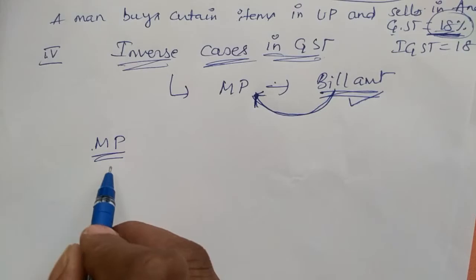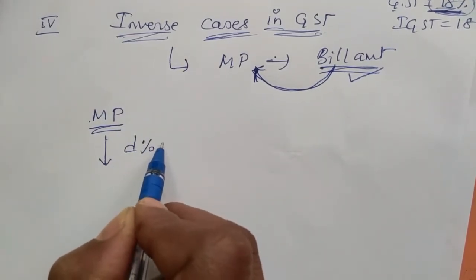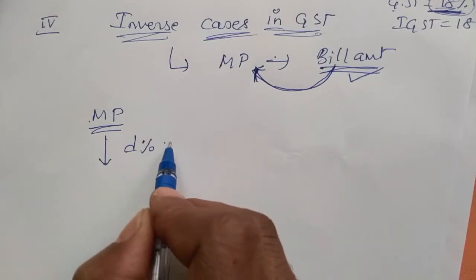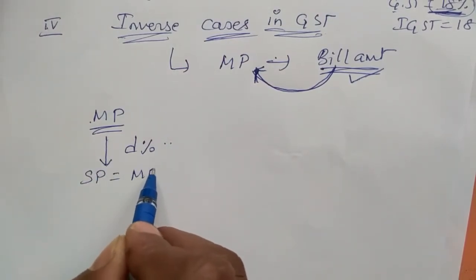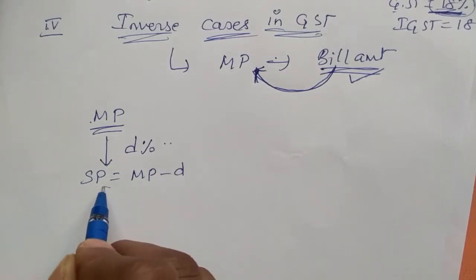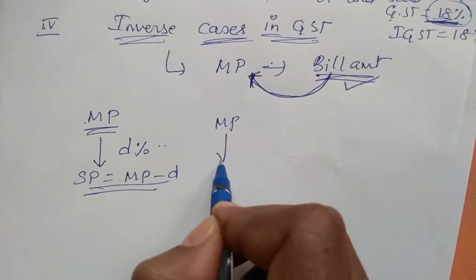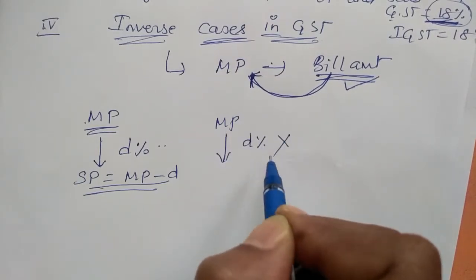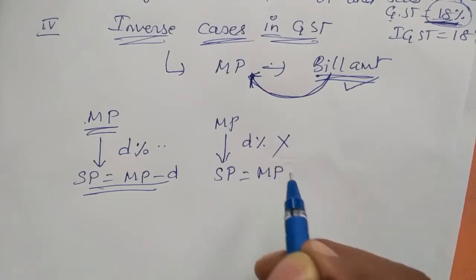That is, if market price is given, what will we do next? We check whether any discount is there or not. If discount is there, selling price is equal to market price minus discount. Suppose there is no discount, then what will we do? Selling price is the market price only.